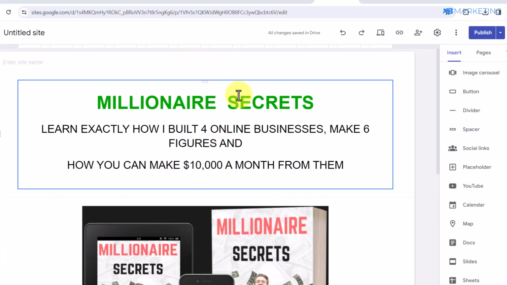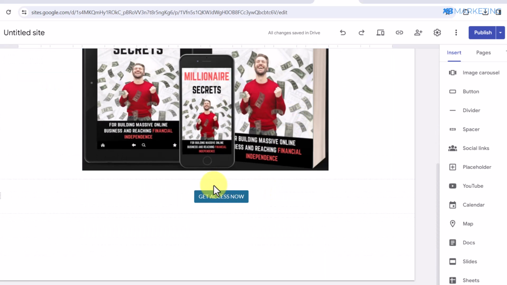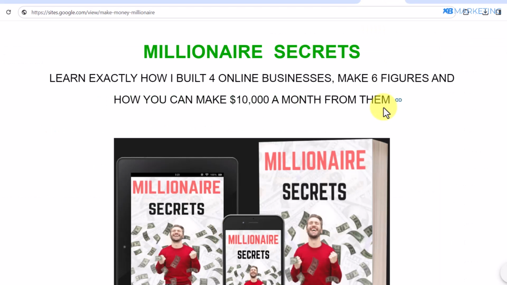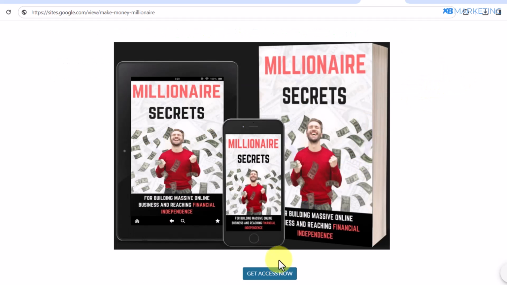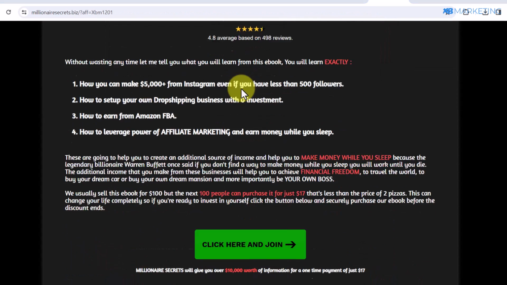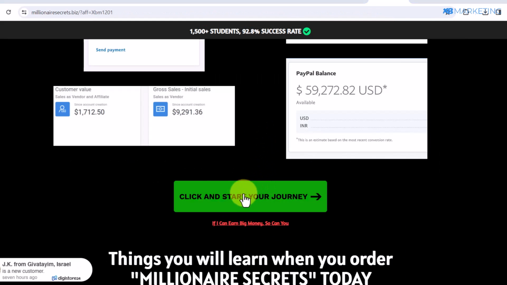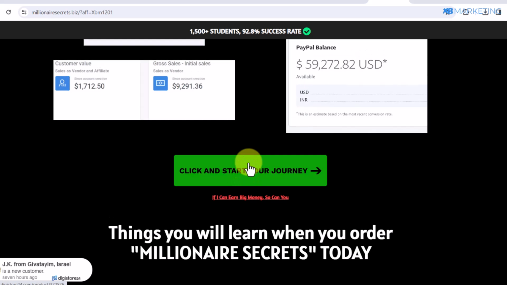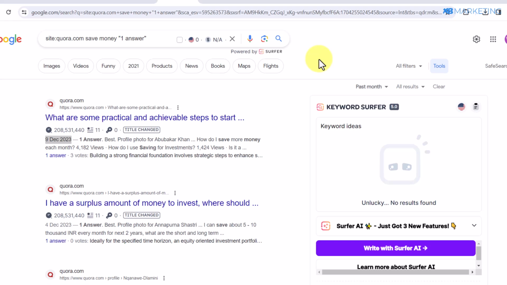Then once you do that, the next step is to create a very simple one-page landing page like this on Google Sites, or you can use any other landing page builder of your choice. As you can see right here, this is a very simple landing page. Once people come over to this page and click on this Get Access Now button, it's going to redirect them to this affiliate page. And once they come over to this page and purchase this product, you will be making $14 for every sale.